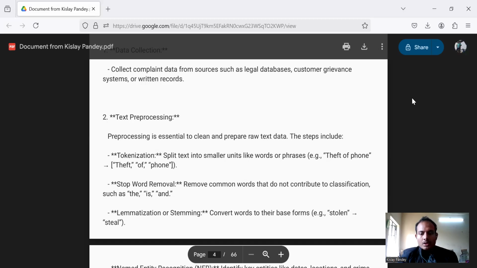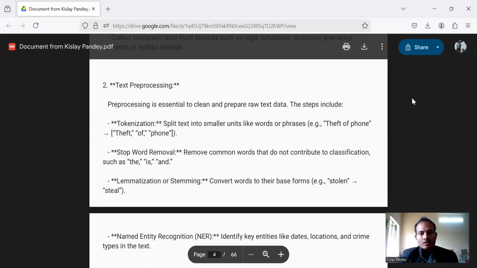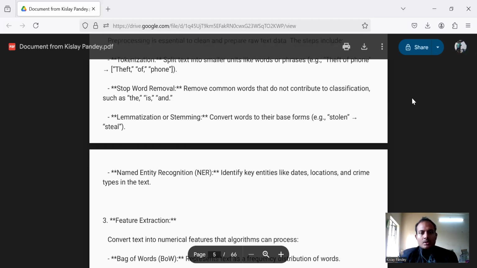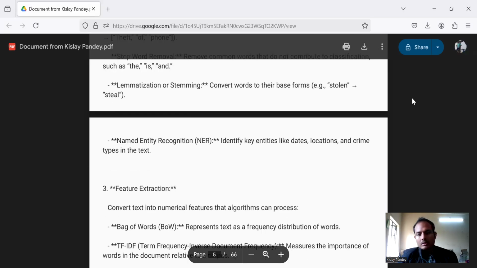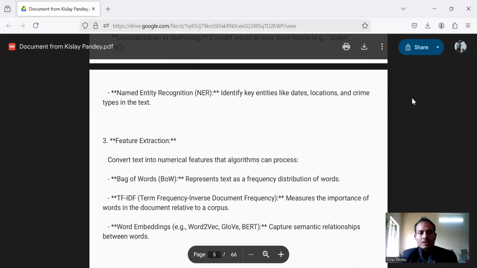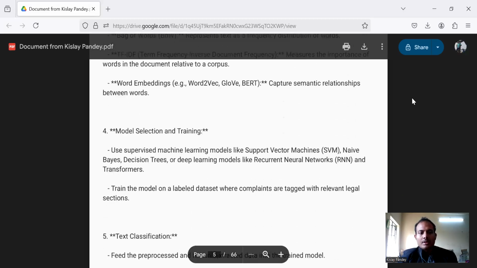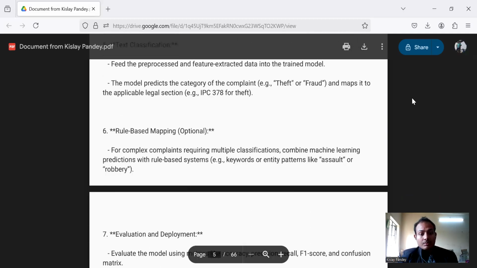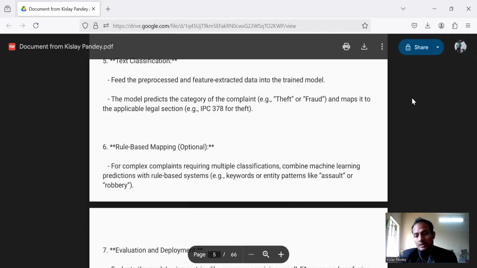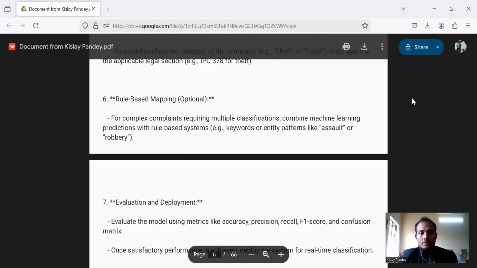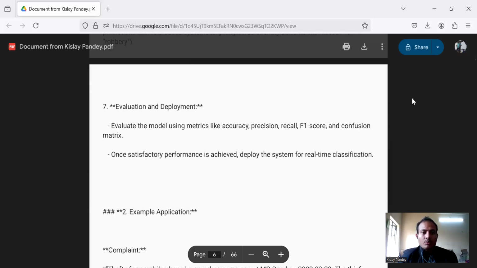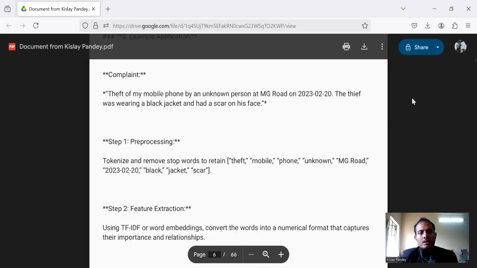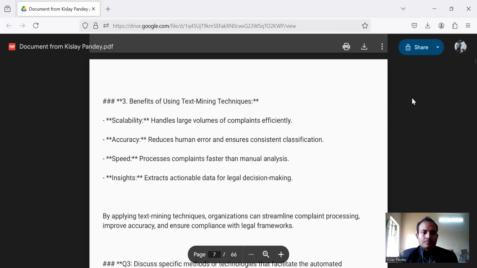Stop word removal: remove common words that do not contribute to classification, such as is, the, and. Lemmatization or stemming: convert text to its root form. Then we have the feature extraction, the model training, text classification, and then rule-based mapping, which is optional. Means if you have done the text classification, then it comes under the rule-based mapping. And evaluation and deployment. Second is the example of application. It's the same that we have done in the above section only.